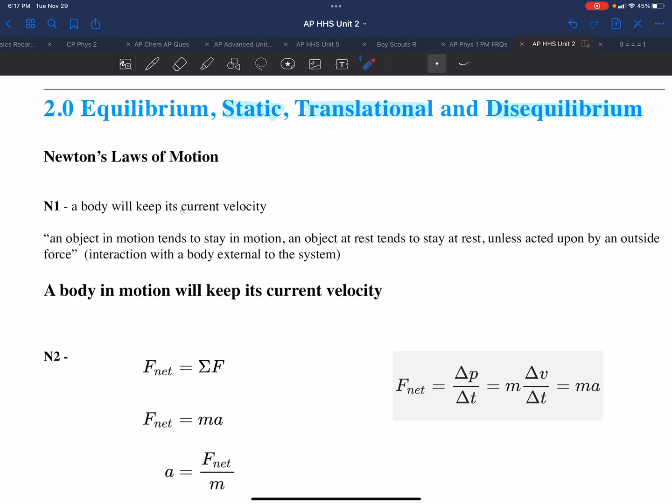Now, this last part is not necessary. If something tends to stay in motion or tends to stay at rest, well, that means it keeps its current velocity. That implies that something else is going on.